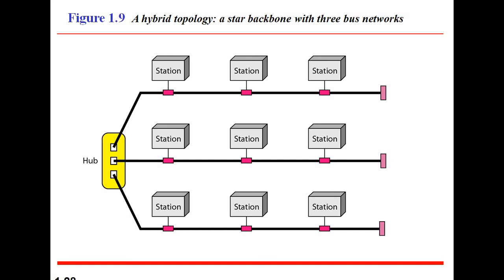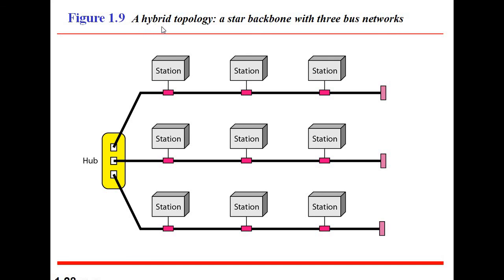The designing of the network structure is very difficult because here one hub is there and single transmission mediums are connected to the hub, and each and every communication channel has a number of stations. So the designing structure of the network is very difficult because it is a combination of different types of topologies. That's why it is called hybrid.